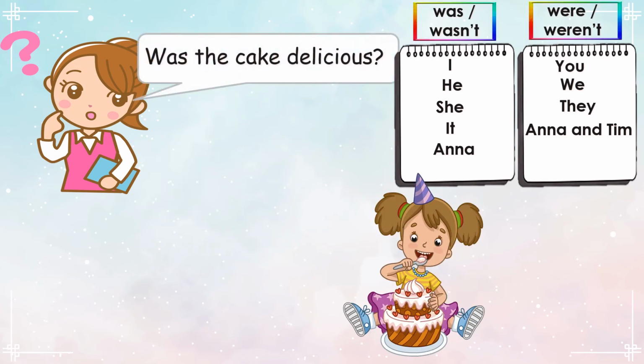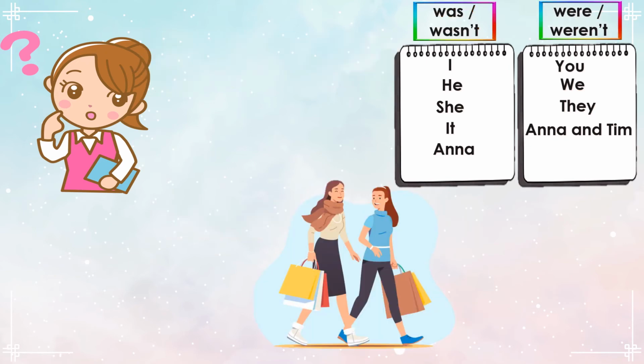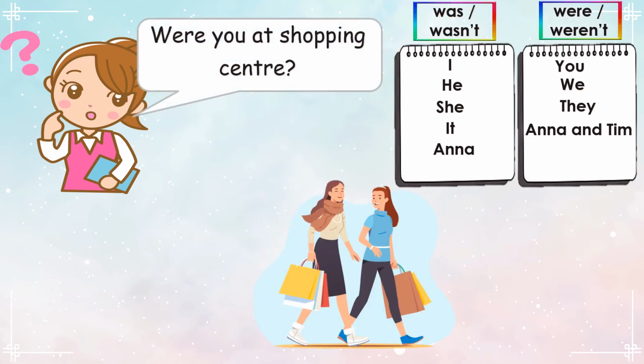Was the cake delicious? The cake we change to it. Now look at the picture. Was the cake delicious? Look at her face. She's happy. So the answer is yes, it was. Were you at shopping center?